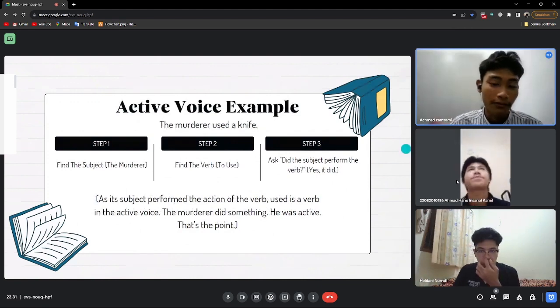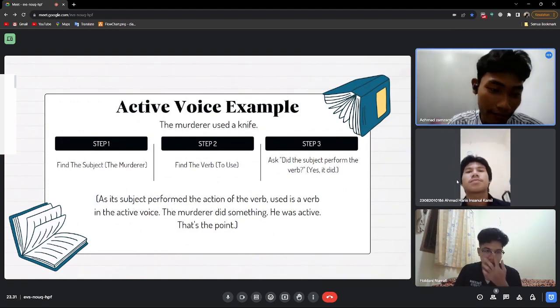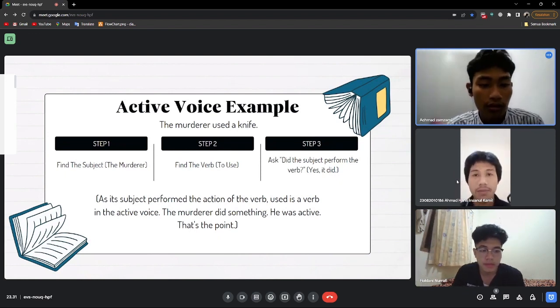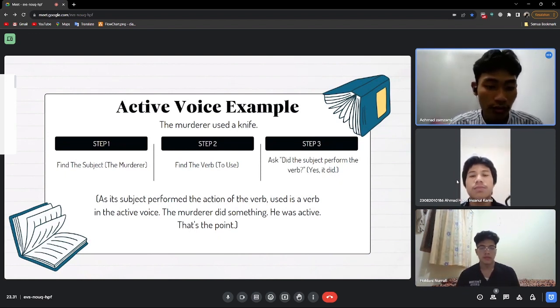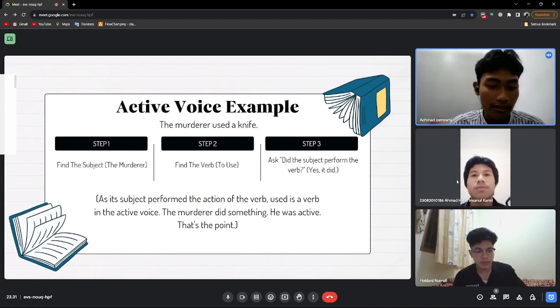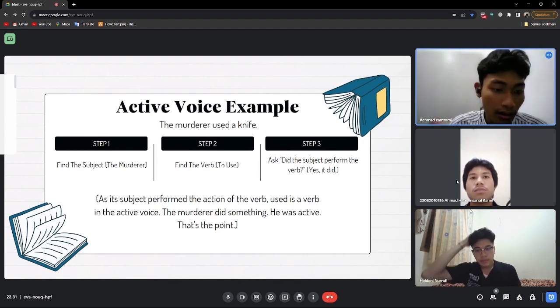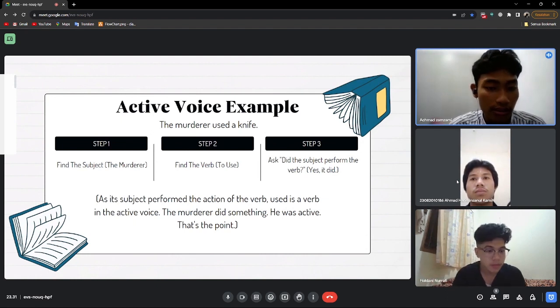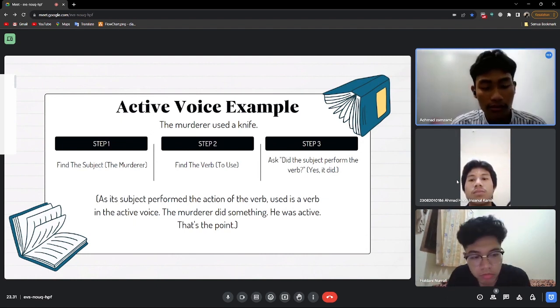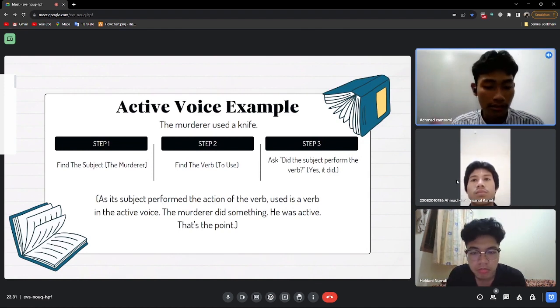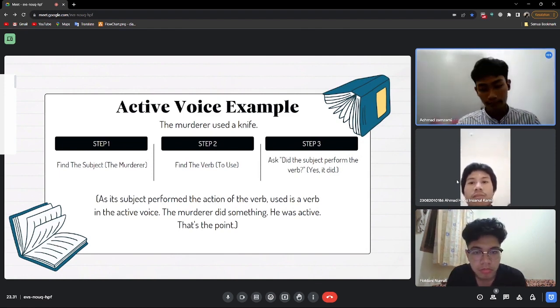Active voice example. The murderer used a knife. Step 1. Find the subject, the murderer. Step 2. Find the verb, to use. And step 3. Ask, did the subject perform the verb? Yes, it did, as its subject performed the action of the verb. Used is a verb in the active voice. The murderer did something. He was active. That's the point.